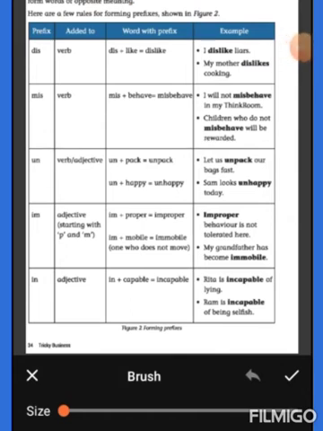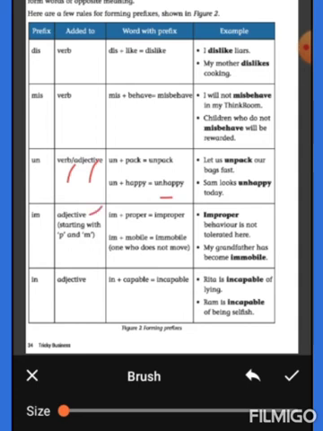Un added to verb or adjective. Un plus pack forms unpack. Un plus happy forms unhappy. Example sentences are: Let us unpack our bags fast. Sam looks unhappy today.